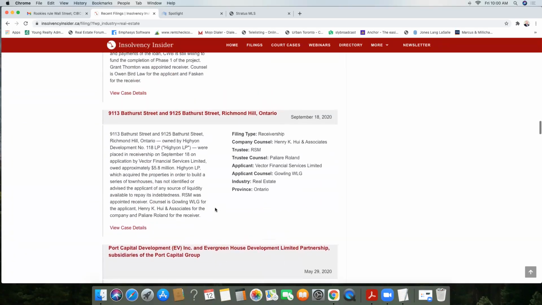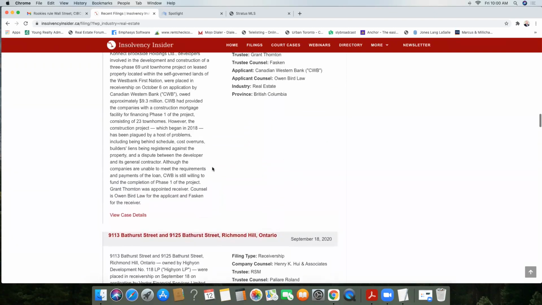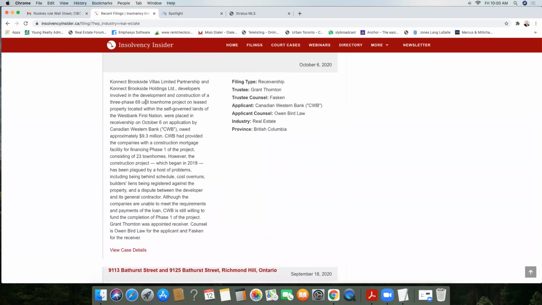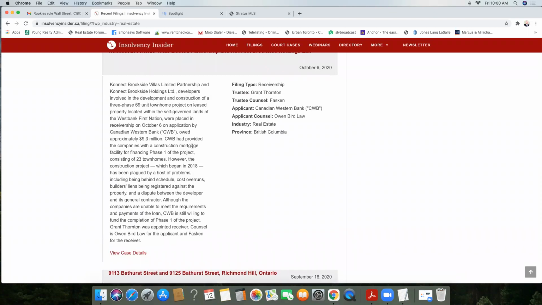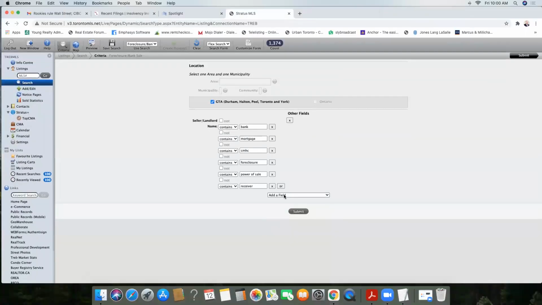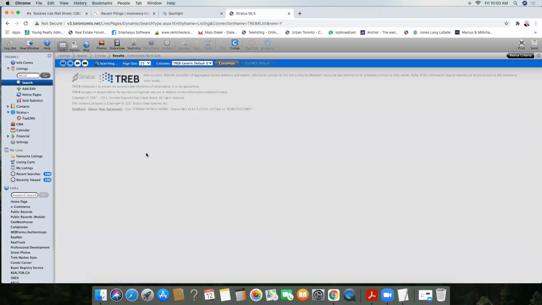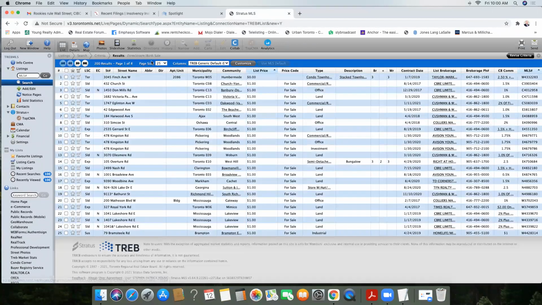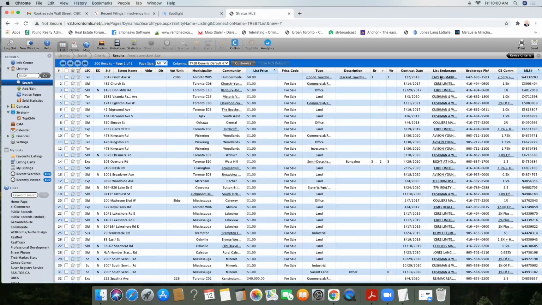But there's also lower end stuff, right? This one is $5.8 million owed, 9.3. And this is already a 69 unit townhome project ready to go, and the builder defaulted on the loan and is going through bankruptcy. A lot of the time, you can get these for very low valuations, not quite as low as tax sales. Typically the receivers in bankruptcies are for big development projects. When you're looking at just power of sales, and you want lower price points, there's 1,300. Unfortunately, our system caps out at 200, so you'd have to get through all this first.